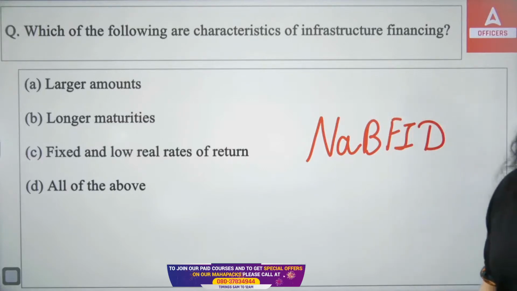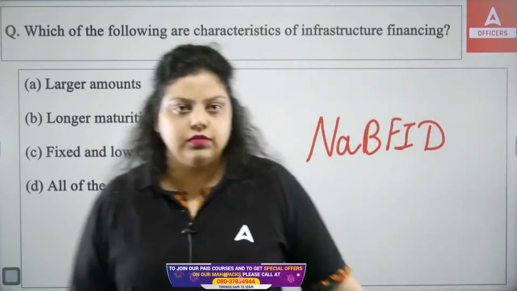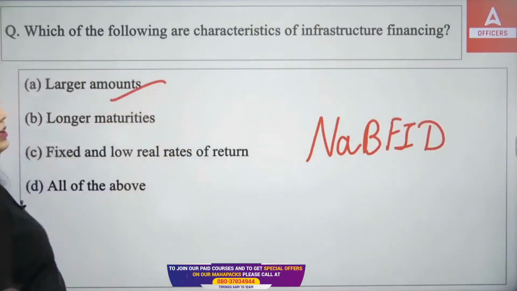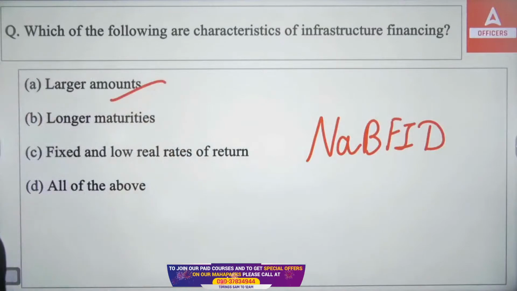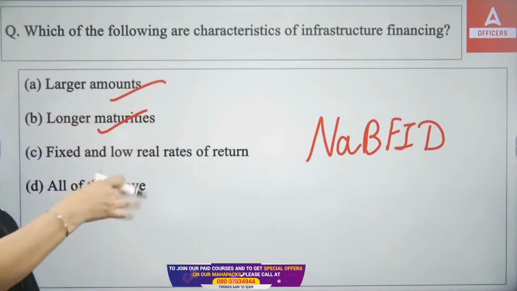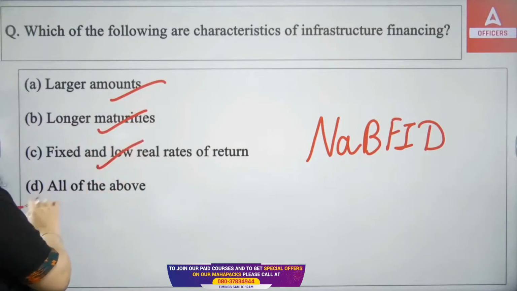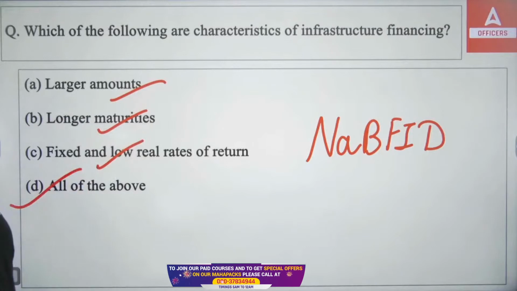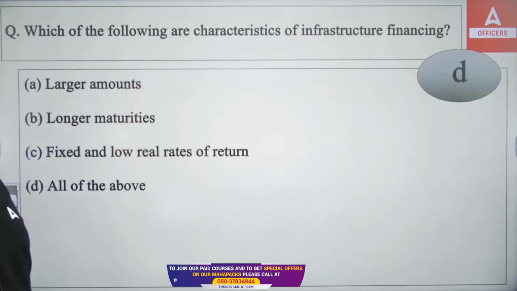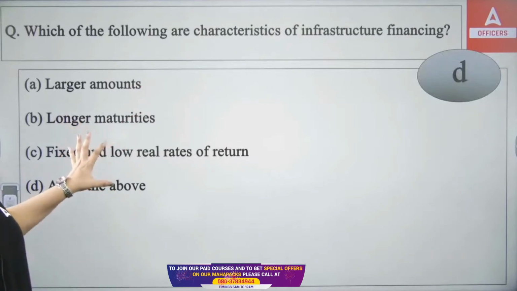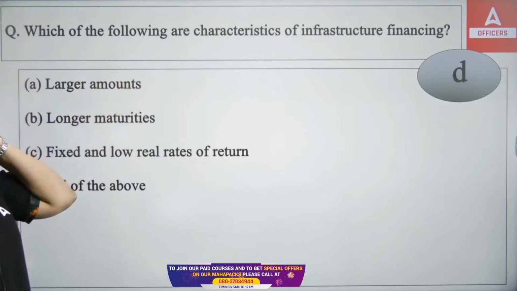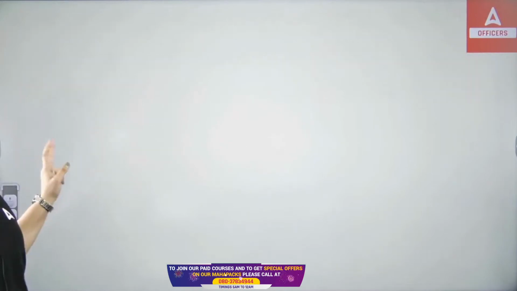So what are the characteristics of infrastructure financing? The larger amounts, obviously if you are doing infrastructure finance, you have to give a large amount. Then longer maturities, obviously infrastructure needs a longer period to be completed. Then fixed and low real rate of interest, that is all of the above. In infrastructure, you get a very low rate of return, but it takes a lot of time and a lot of money. So the right answer is all of the above are the characteristics of infrastructure financing.